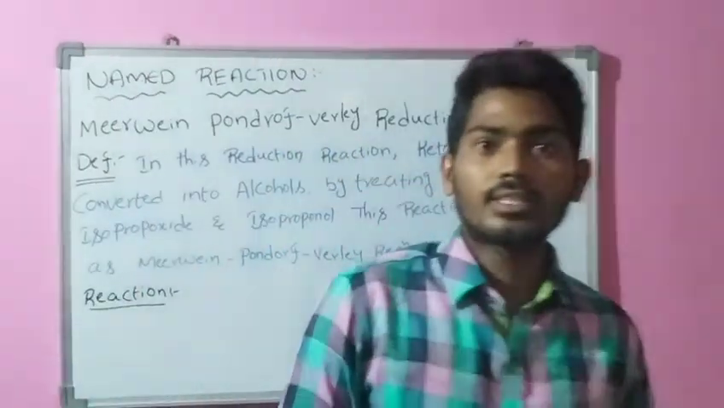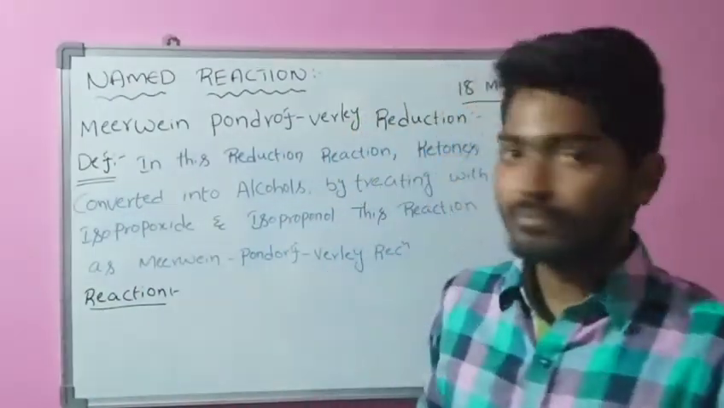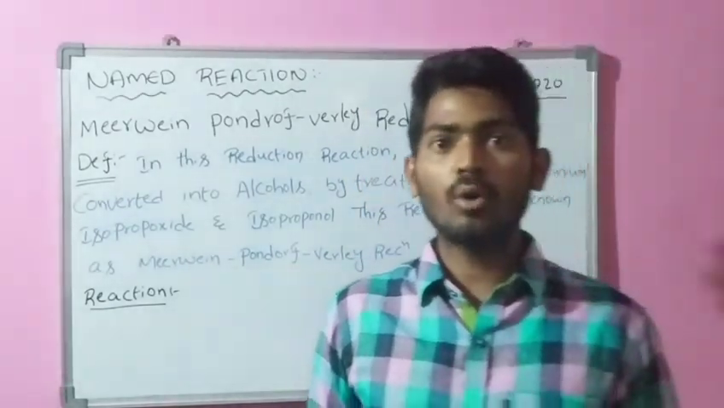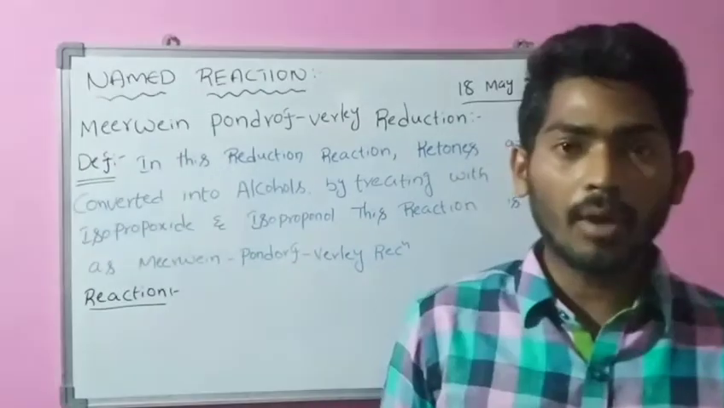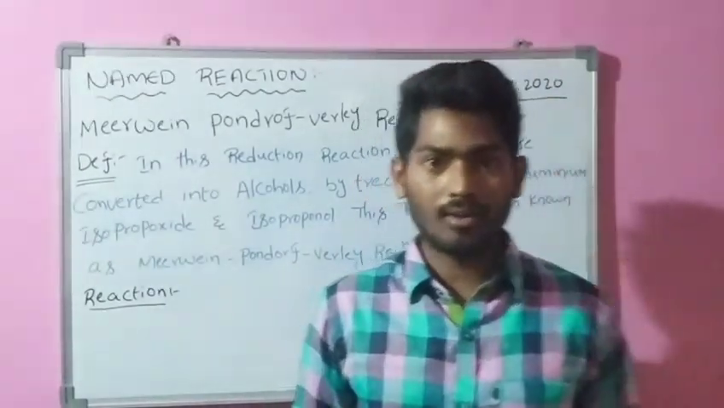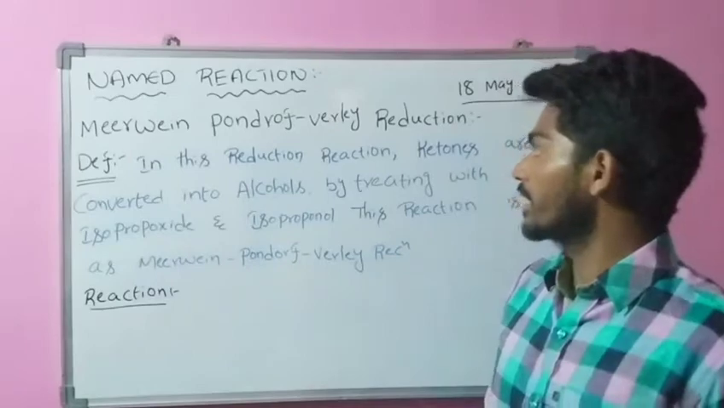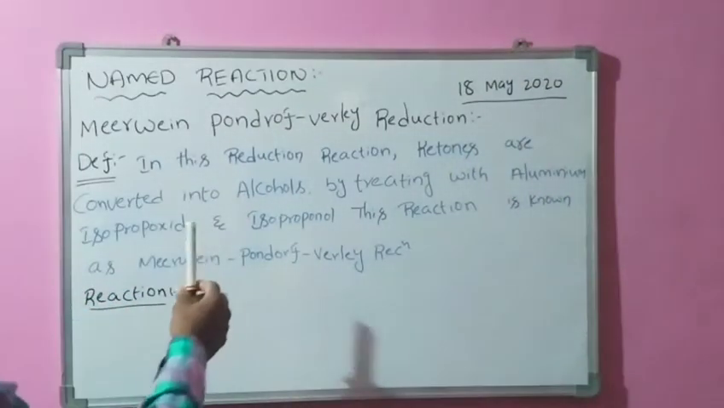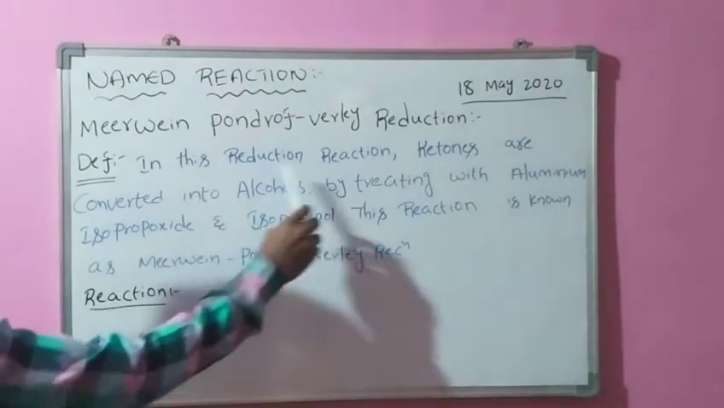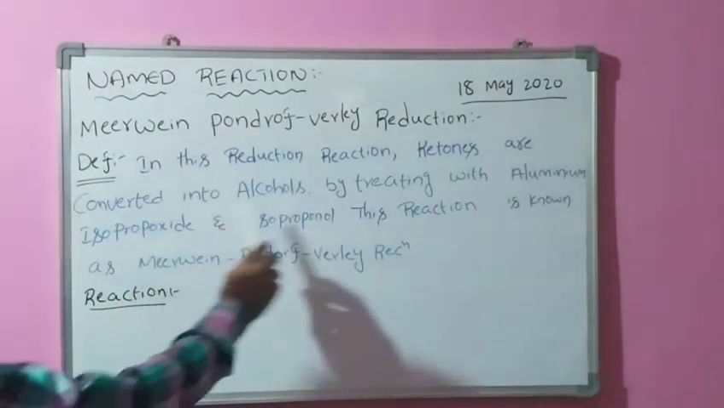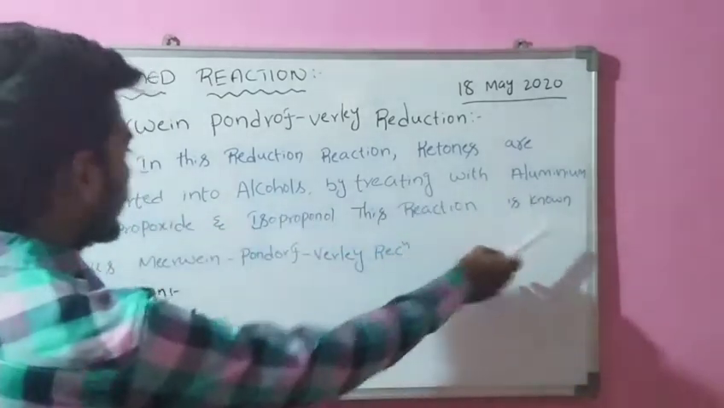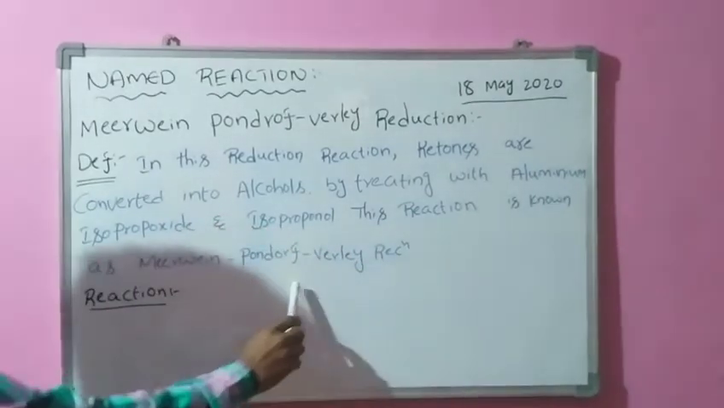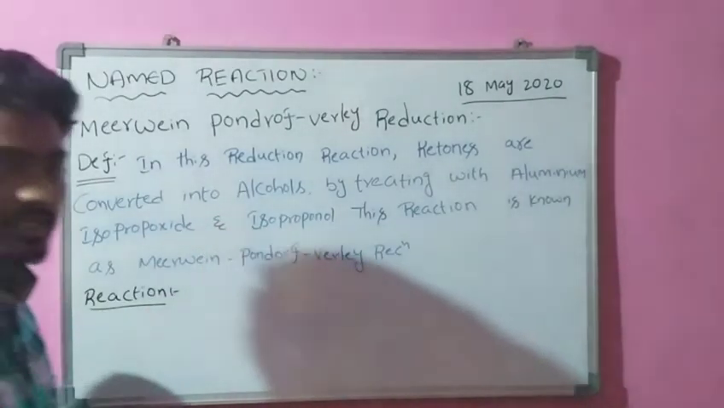Now we can see the definition of the Meerwein-Ponndorf-Verley reduction reaction. Simply, ketones are converted into alcohols by treating with isopropanol and aluminum isopropoxide. It forms alcohols. This reaction is known as the Meerwein-Ponndorf-Verley reduction reaction. You can see the definition on the board.